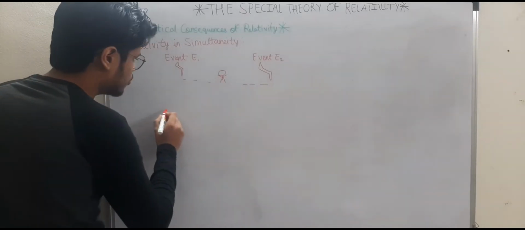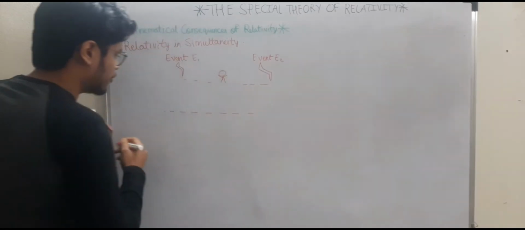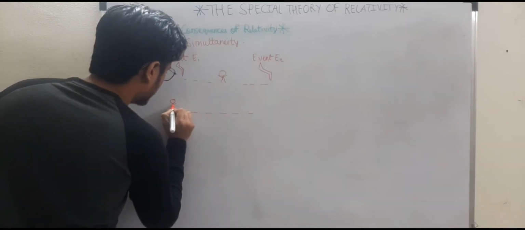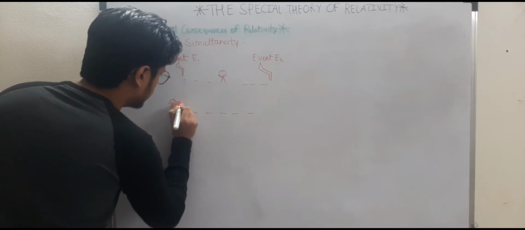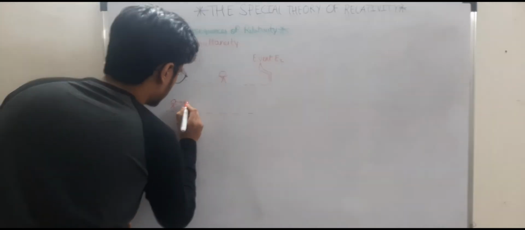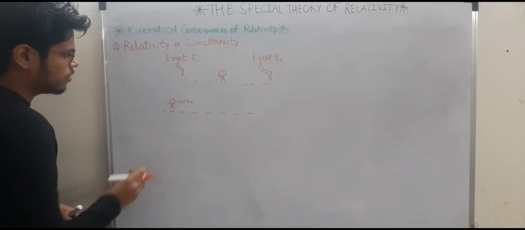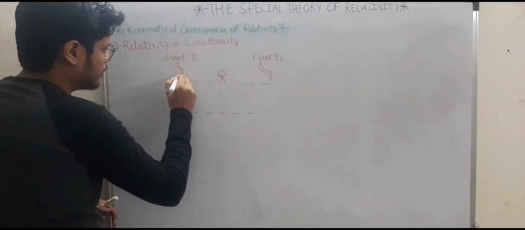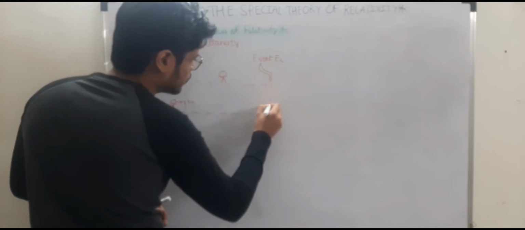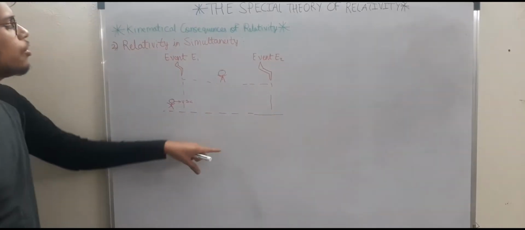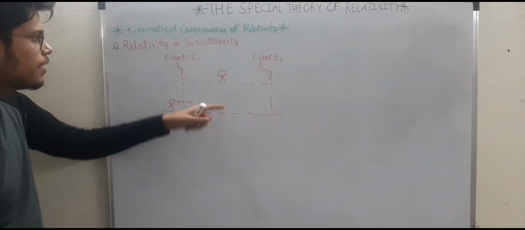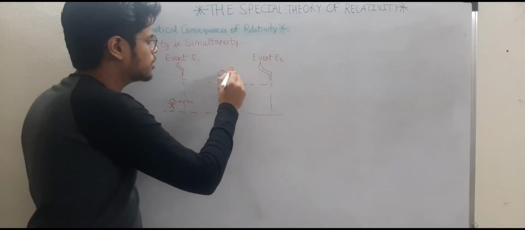But let's say you are another observer in a reference frame which is moving relative to the ground frame at speeds close to the speed of light, and event E1 and event E2 occur. Now, will you observe both of them in the same way as observer 1 observed them?